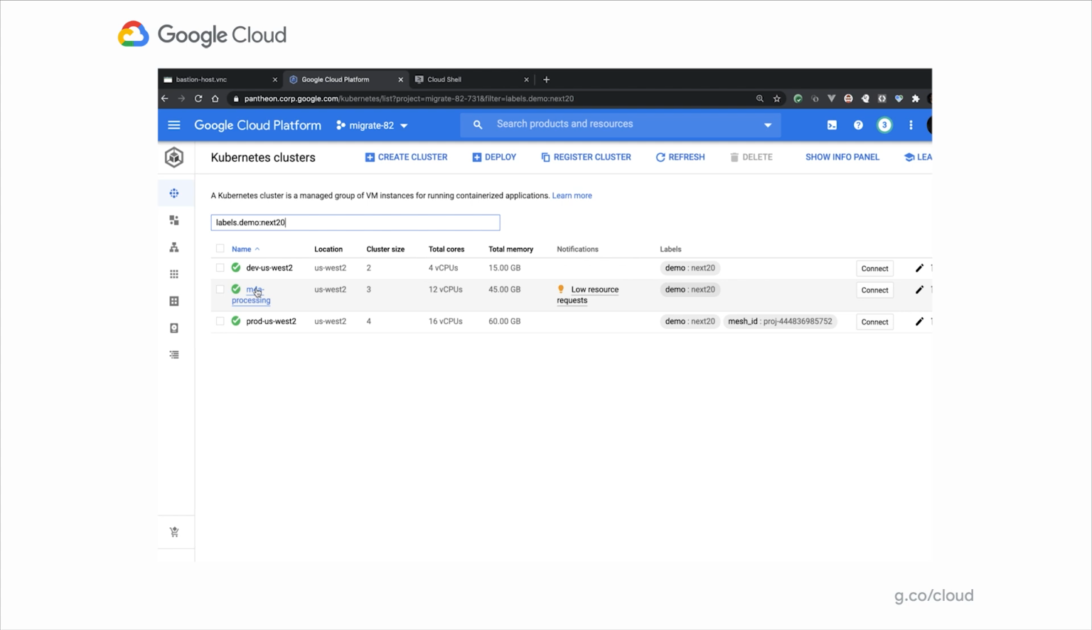Now this is the Migrate for Anthos processing cluster. It's running the Migrate for Anthos controller that connects back to our VMware environment that I showed you, converts that VM into a container, and also generates all of the Kubernetes artifacts that are required to run that container in Kubernetes. All right, great.